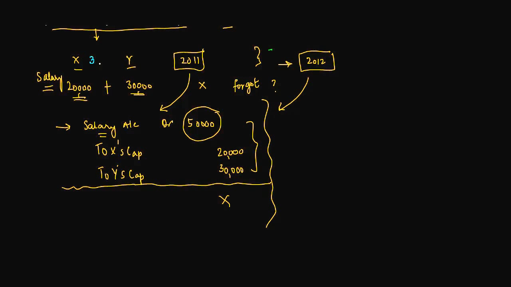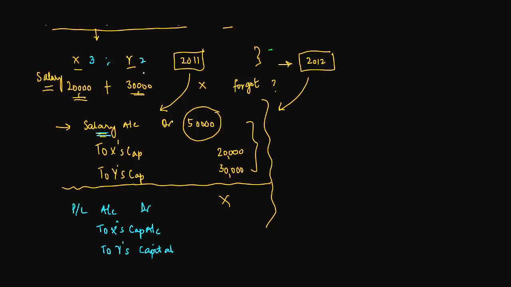So let's say the profit sharing ratio was 3:2, right? So if we did not provide this salary for 50,000, my profit would have increased by 50,000. And what I would have done is, I would have debited profit and loss account to X's capital account, to Y's capital account, right?